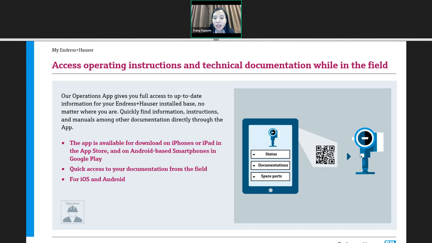And the last one, you can find the spare part list, which shows you the order code of the spare part of the device in front of you. So with this operation app installed on your smartphone, you can access the details of the device in one click very easily.